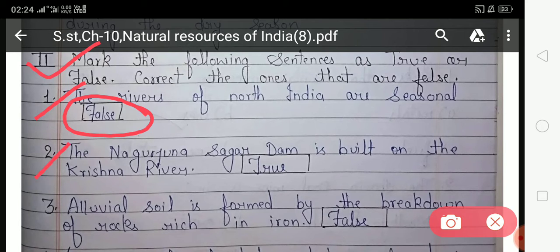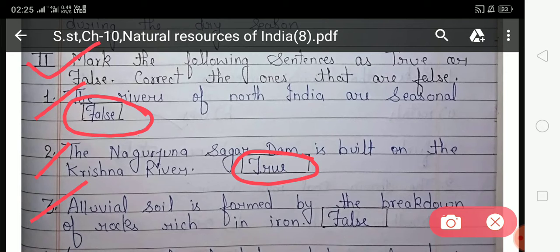Now look at the second number. The Nagarjun Sagar Dam is built on the Krishna River. Students, is the statement that the Nagarjun Sagar Dam is built on the Krishna River right or wrong? This statement is right, so your answer will be true, and here true is already written. Now look at the third.